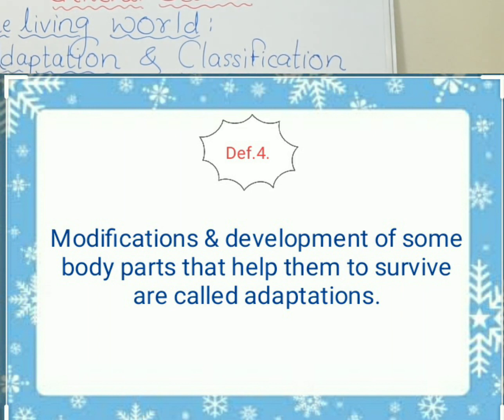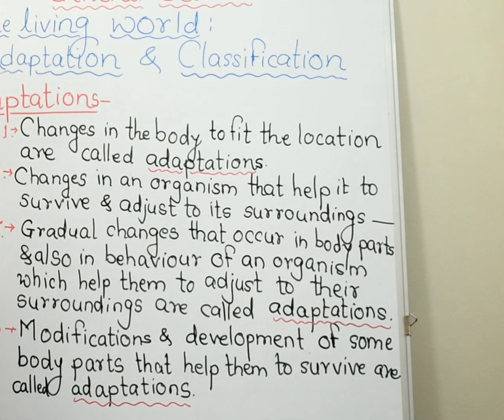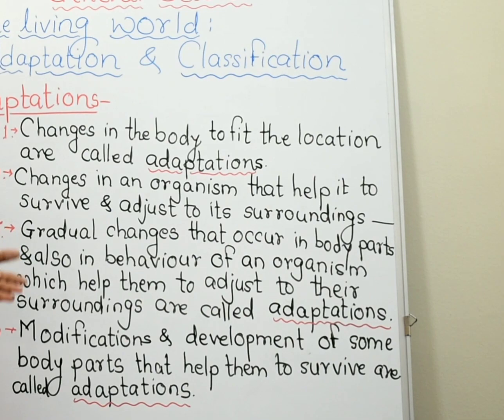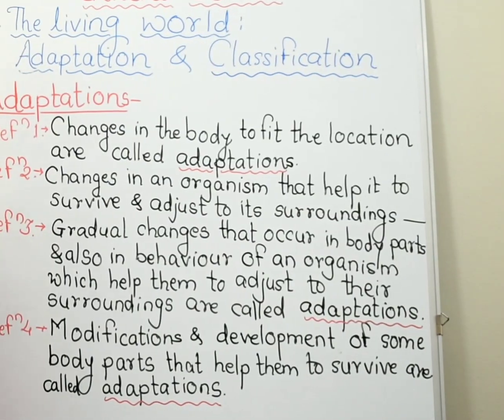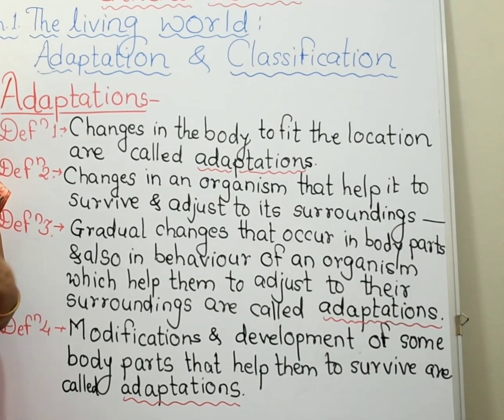Now, we have seen the concept of adaptation. Now, we will fix the concept in our mind. We know that there are some adverse conditions. Sometimes temperature is very high, sometimes temperature is very low, and in this environment, they cannot cope up.